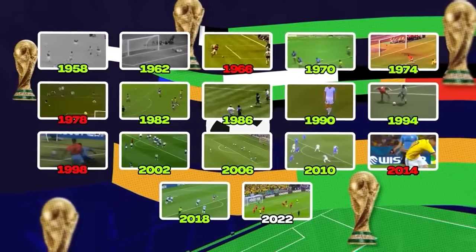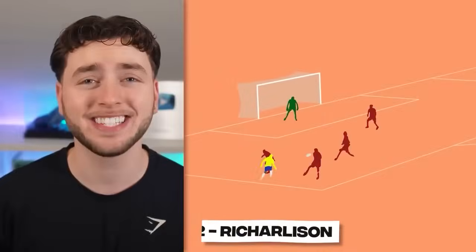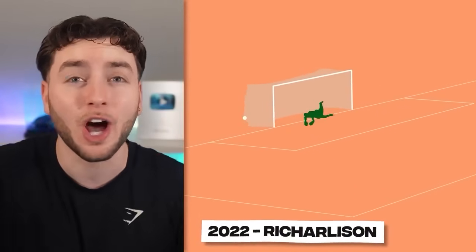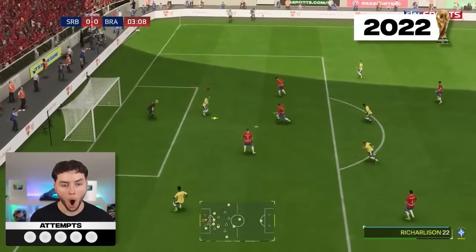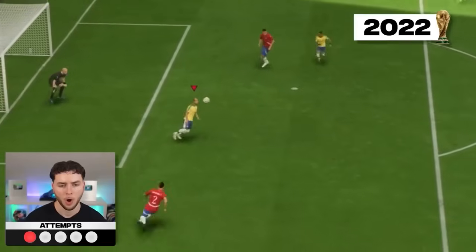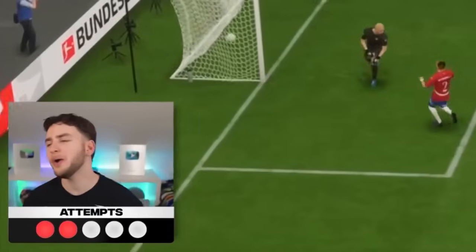It was now time for the World Cup of 2022, which is this insane Richarlison bicycle kick. Yeah, out of anyone, Richarlison, yeah, it has to be included. And our first attempt could have been perfect if Richarlison stayed on side. So, he stayed on side for the second attempt. No! It's not the right position.